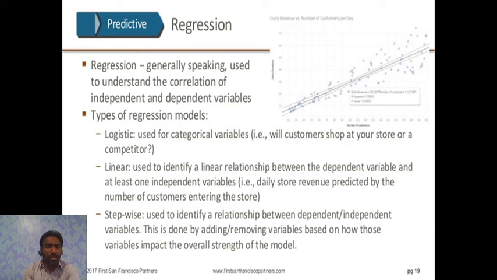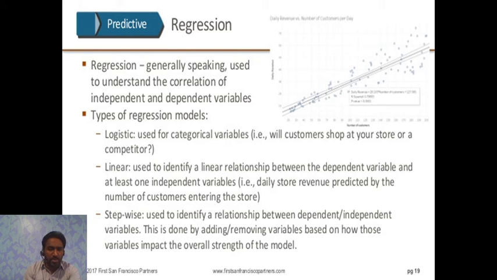Second one is linear. It's used to identify a linear relationship between a dependent variable and at least one independent variable, that is, daily store revenue predicted by the number of customers entering the store.